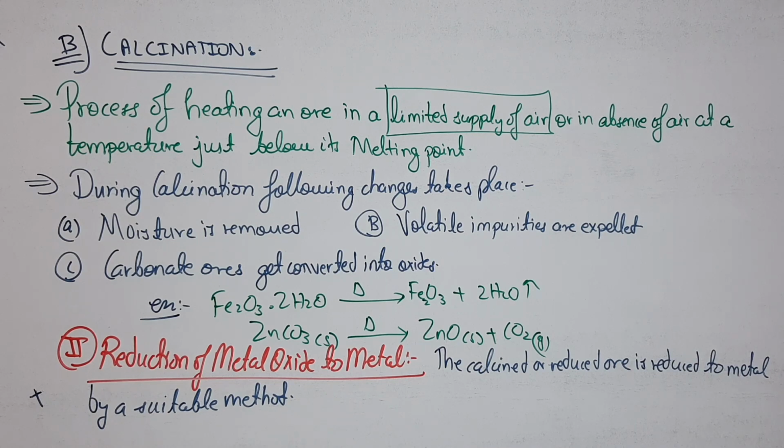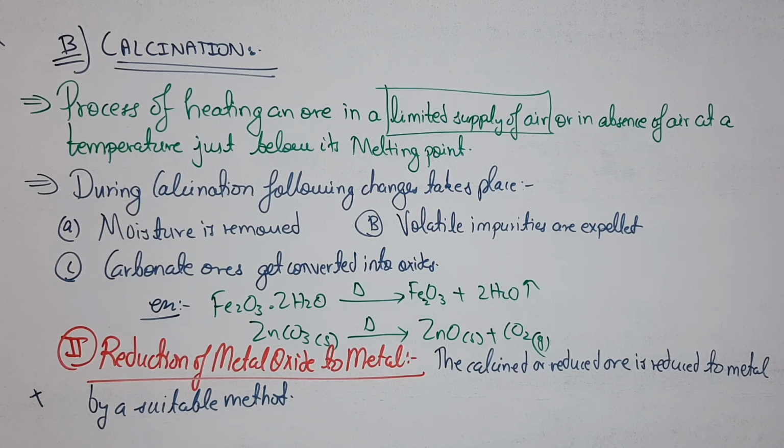In roasting, you have studied that sulfide ores are converted into oxides, and in calcination, which starts with C, it is used to convert what kind of ores into oxides? Carbonate, which also starts with C. So you can learn by this method, CC: carbonate ores get converted into oxides. Learn these two examples, Fe2O3.2H2O. Calcination is also used to convert hydrated ores. That's why I have written Fe2O3.2H2O.